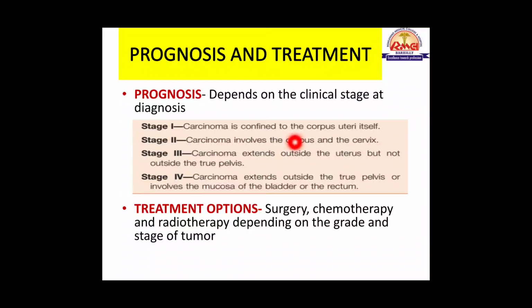The prognosis will depend on the clinical stage at the time of diagnosis. Stage 1 means the tumor is confined to the body of the uterus, corpus uterus, only. In stage 2, it involves the uterus along with the cervix. In stage 3, it will extend beyond the uterus but not outside the true pelvis, and stage 4 will show spread beyond the true pelvis, and it will involve the mucosa of the bladder or the rectum. So these are the stages, and as the stage increases, the prognosis becomes poorer. Treatment options are surgery, chemotherapy, radiotherapy. It will depend on the grade and stage of the tumor.